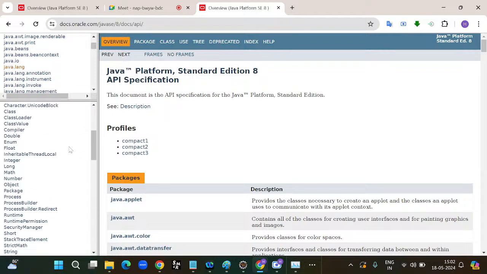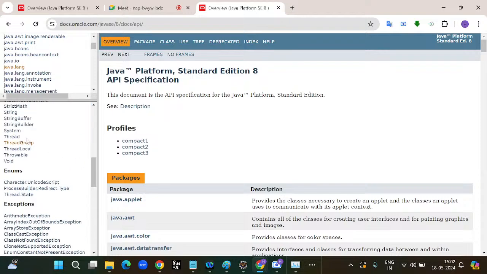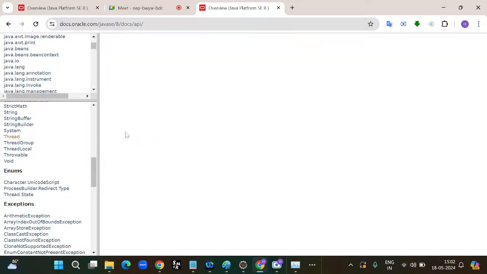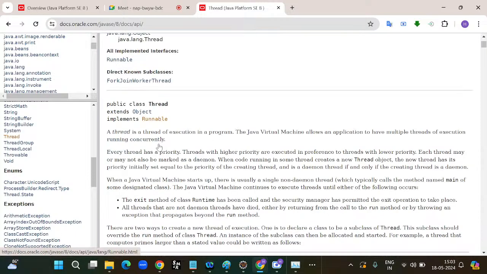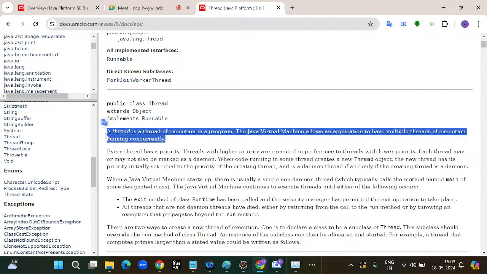Go, scroll down. So this is the thread class. If you open the thread class, then you can observe here. All of you, could you please read this line? A thread is a thread of execution in a program. JVM allows an application to have multiple threads of execution running concurrently.